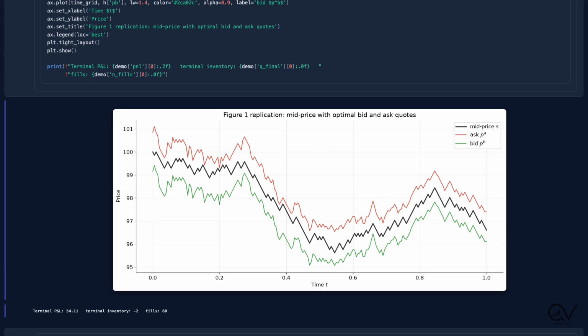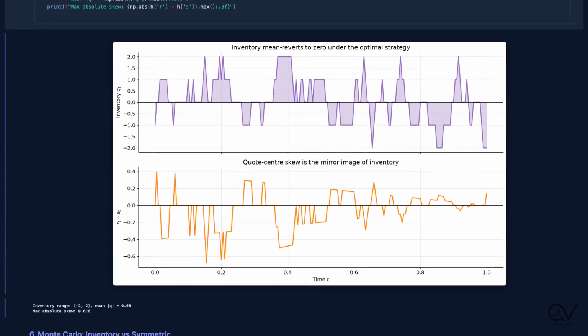And notice the band tightening toward the right edge of the chart. That is the inventory risk term decaying as we approach the terminal time. Near T, the strategy converges to symmetric quoting. These two panels make the feedback loop explicit. On top, the inventory over time. It wanders away from zero, then gets pulled back, again and again. It never runs away.